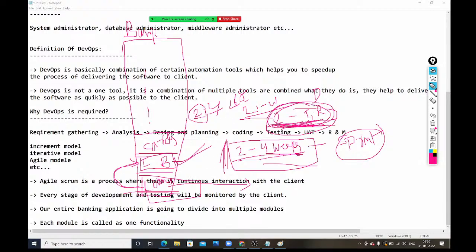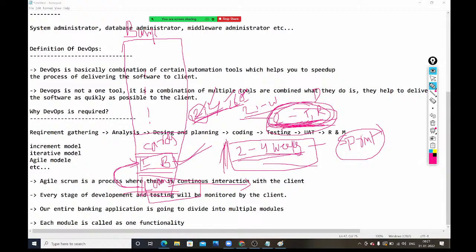So if you complete this second part of the work within 2 hours, or 4 hours, or 6 hours, or 8 hours, developers will wait until completing the testing. If there are any problems, if you raise any defects on this first module, they will fix them. Once this entire process is completed, only then will they move to the second module. Right, so here DevOps will come into the picture.